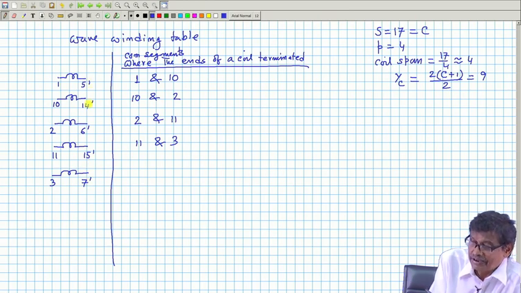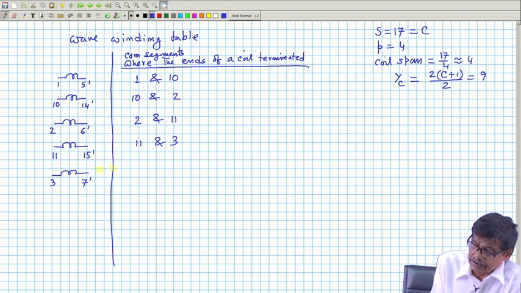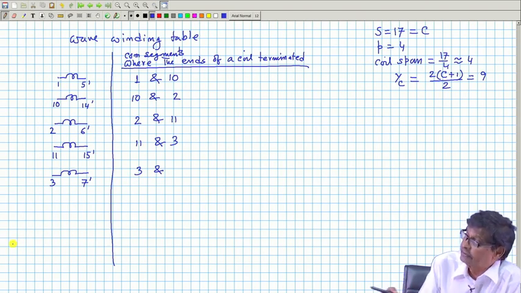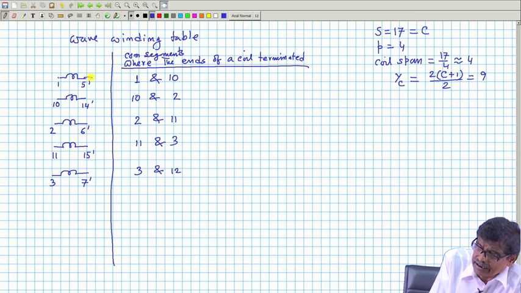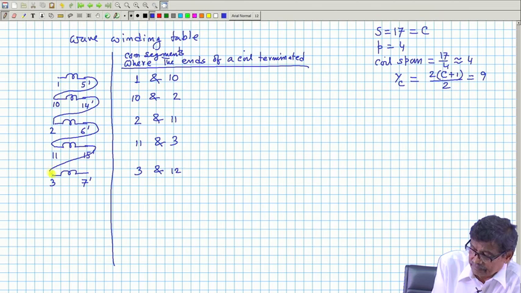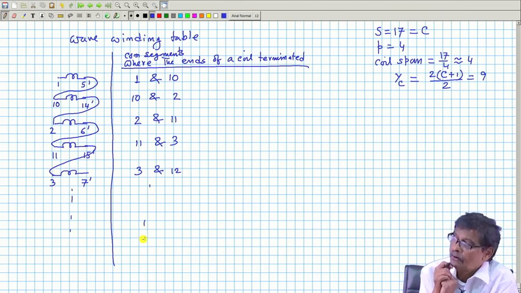So, you can find a pattern of the numbers. I do not have to refer back to that diagram. After a few steps, I know what is the fate of this. So, 3 and 7 dashed, 3 plus 9, that is 12 dashed, 12. And of course, I will connect all of them in series like this, dot dot dot. I am not completing this, you please complete. Okay.